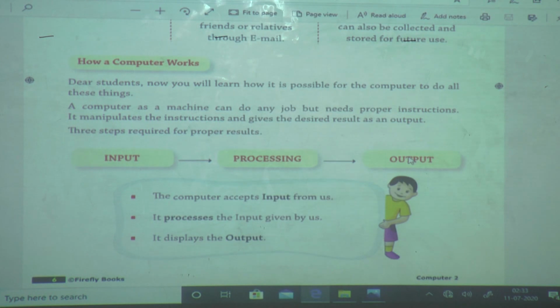In that example, orange is the input, mixer is the processing device, and what we get is orange juice. Orange juice is the output. Understand? Means the computer accepts input from us, processes what we have given, and afterwards it displays the output on the monitor.